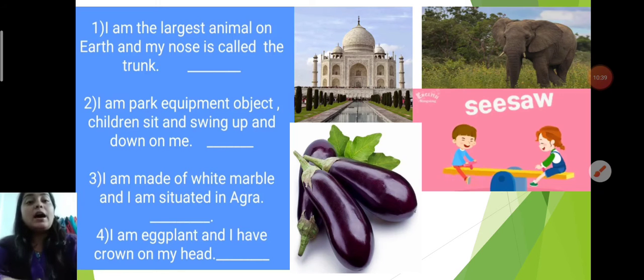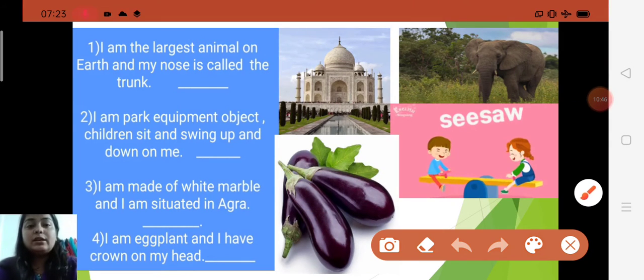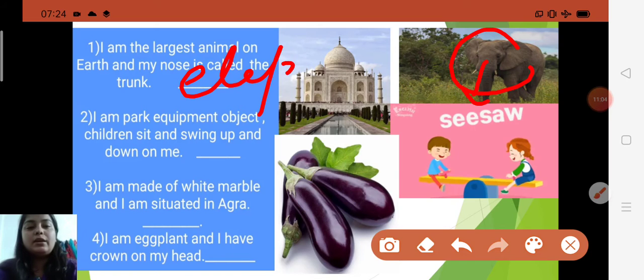I am the largest animal on land and my nose is called the trunk. What do you know about this? Yes, what will you say? Elephant. Elephant is the largest animal on land, and its nose is called the trunk. So you all will say elephant. E-L-E-P-H-A-N-T, elephant. Yes, the elephant is the largest land animal.